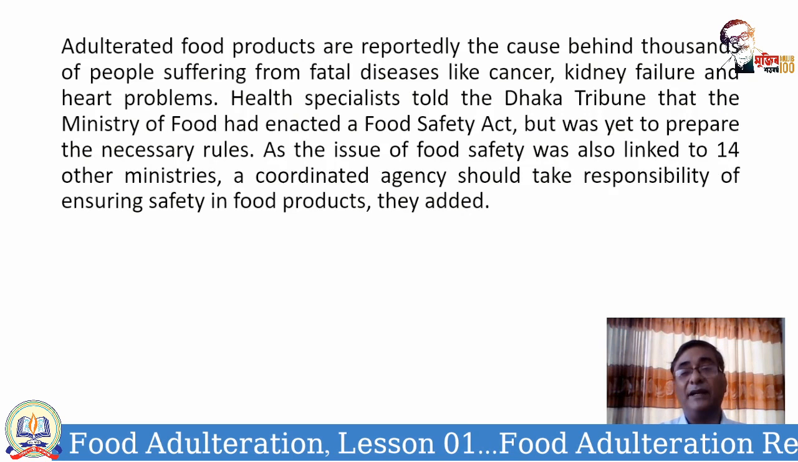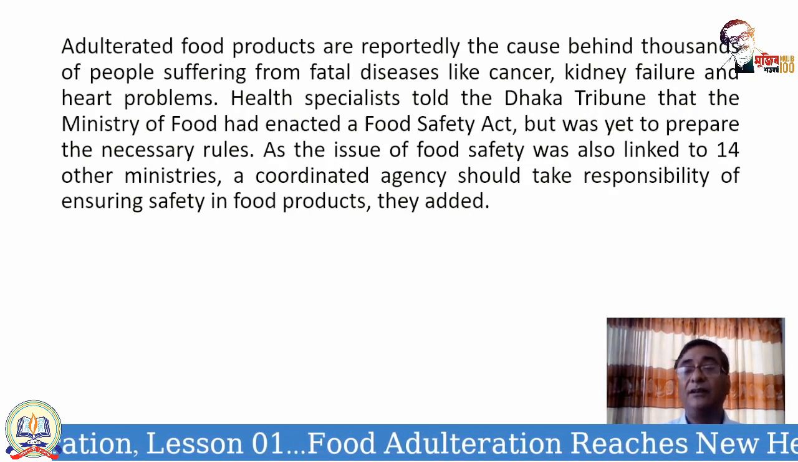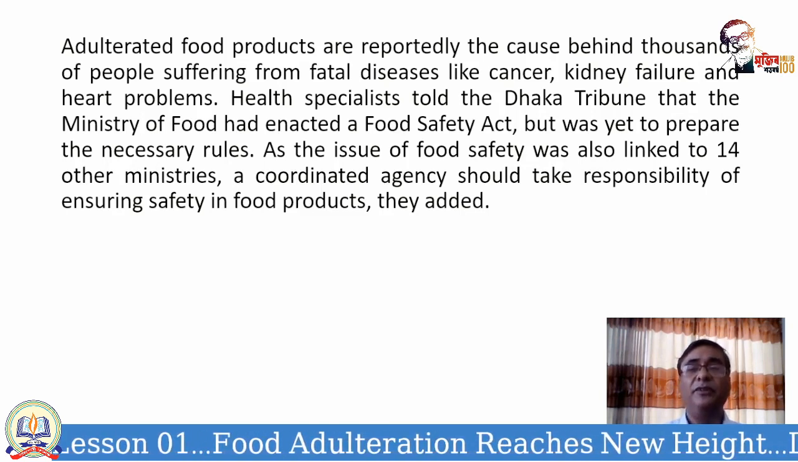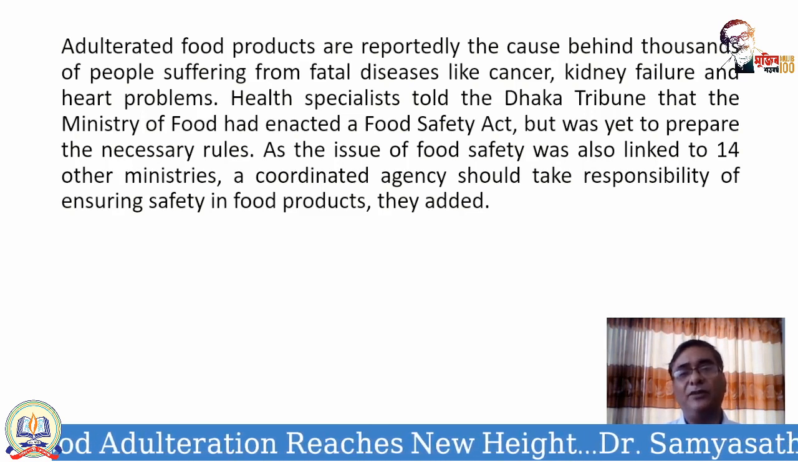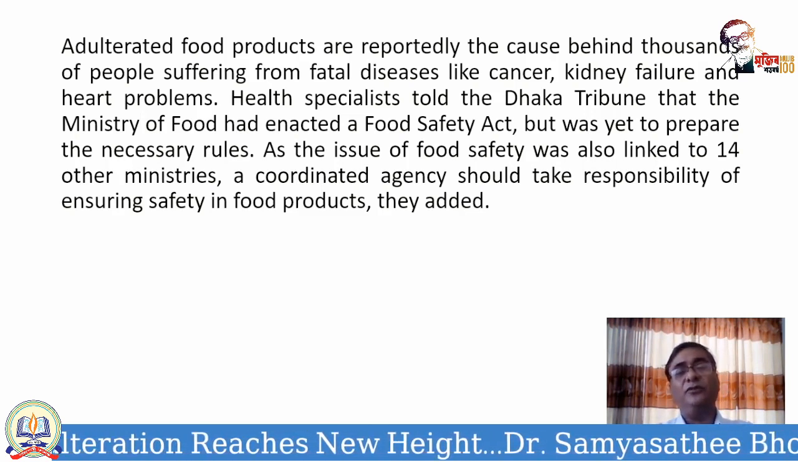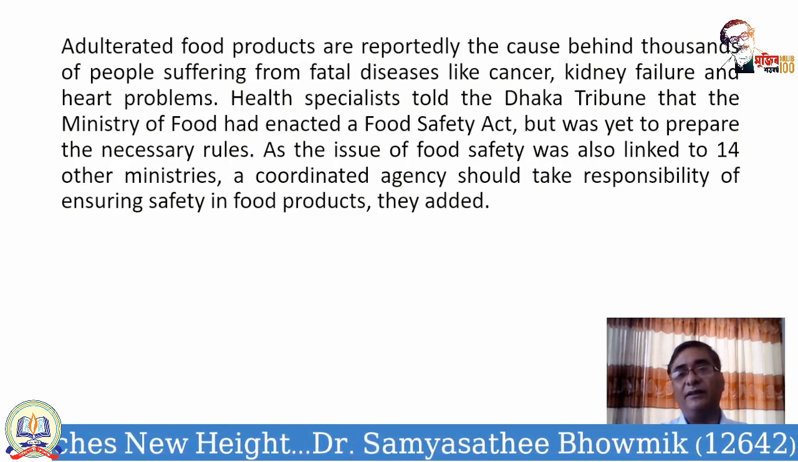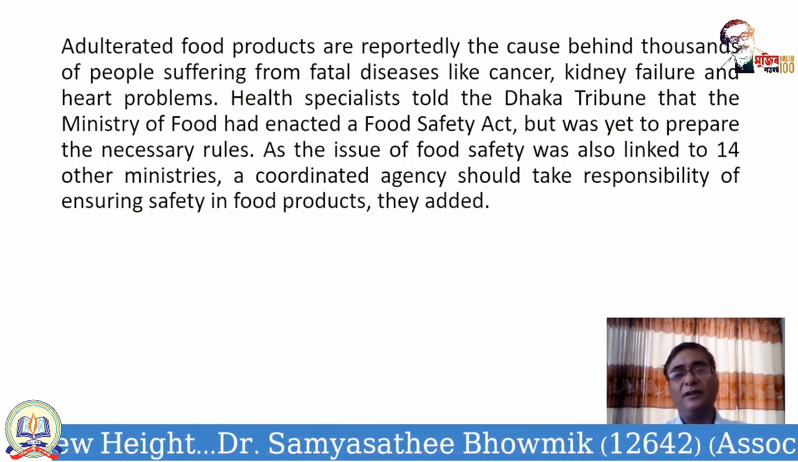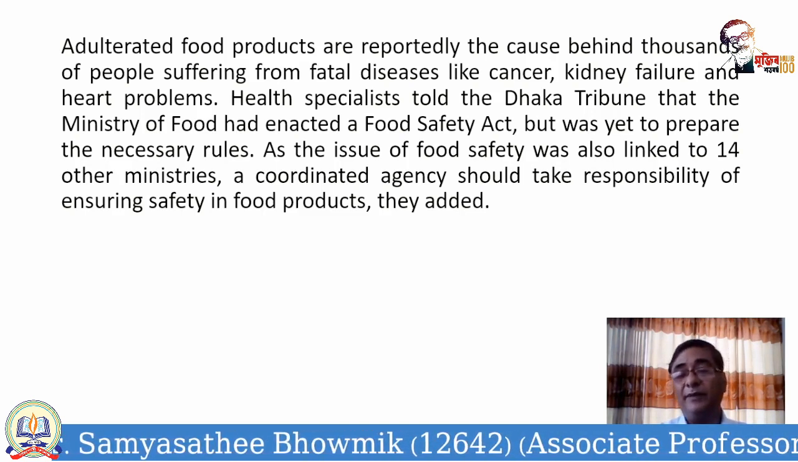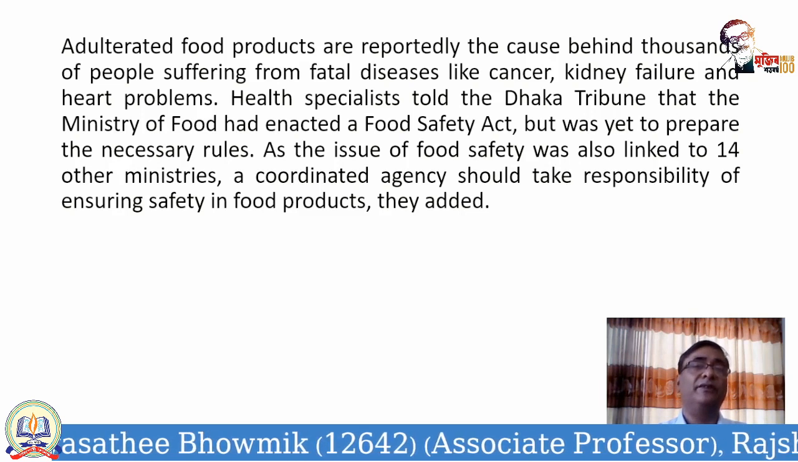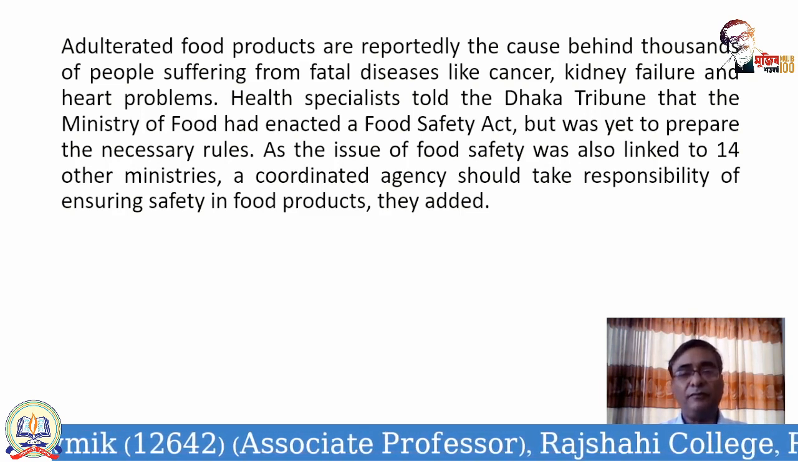Now, these are the impacts. So far, we have seen the level of adulteration, the causes of adulteration, and the different stages where the adulteration is made. Now we see the impact of adulteration. Adulterated food products are reportedly the cause behind thousands of people suffering from fatal diseases like cancer, kidney failure, and heart problems. So, food adulteration may lead to different fatal diseases like cancer, kidney failure, and heart problems.